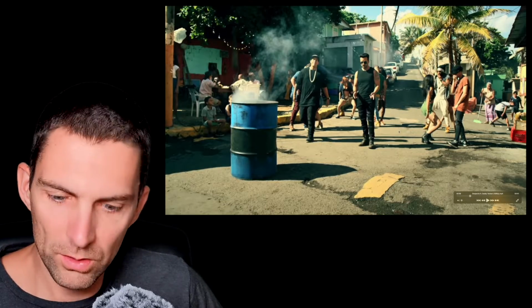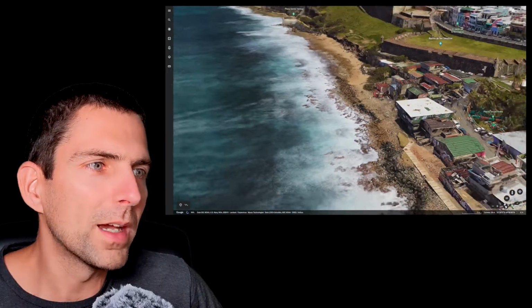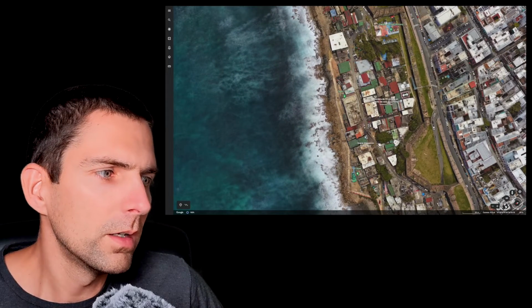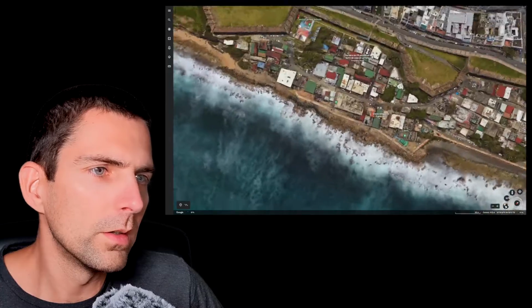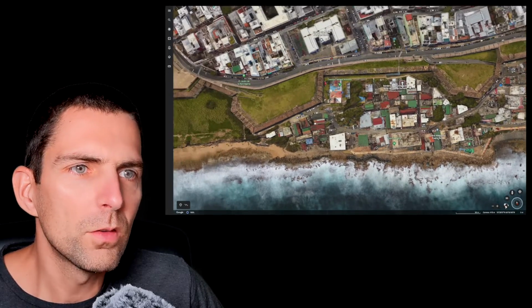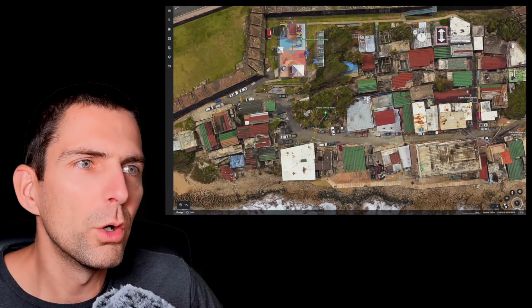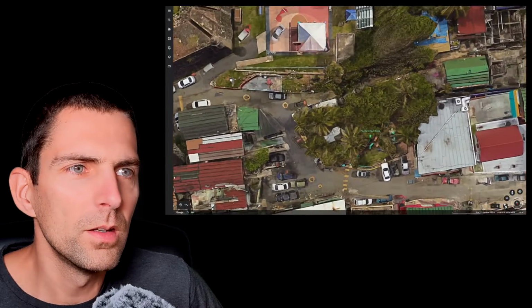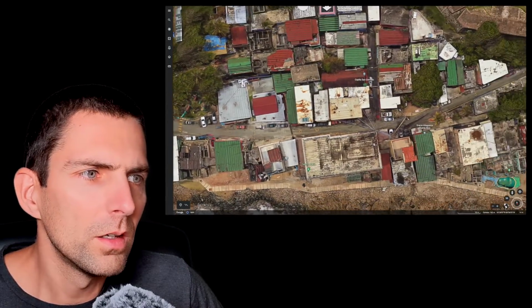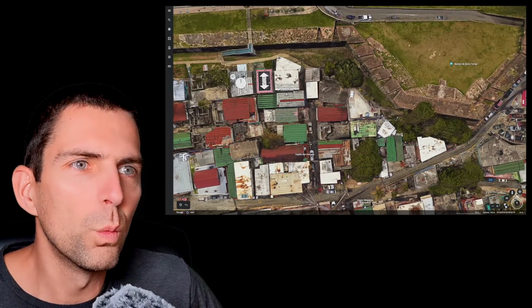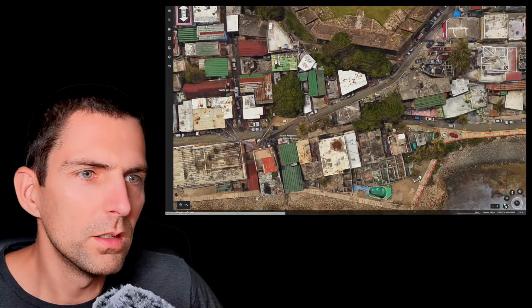So let's look around on Google Earth. Let's go back up. Let's go in 2D. All right, how are we going to turn this? Let's come from this angle, and let's look around. Let's zoom in and see if we can find this triangle-shaped road. So it's not this one. We don't have an intersection. Nope, it's not this one. We clearly have the walls of the fort here. So we're just going to move around.